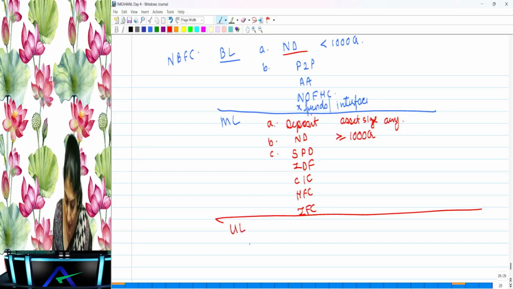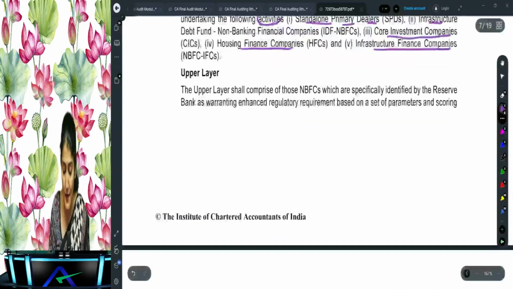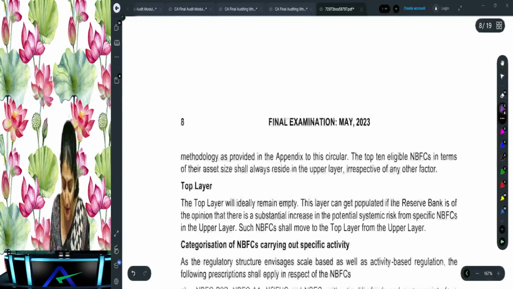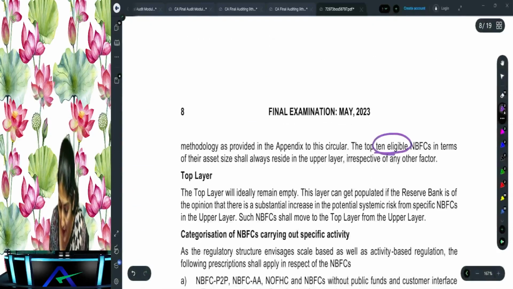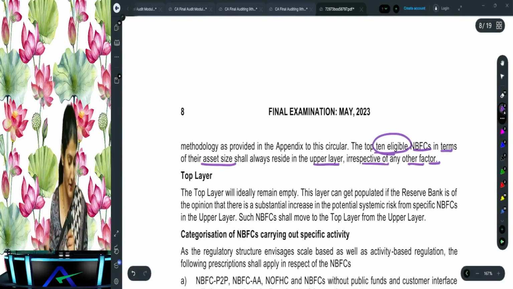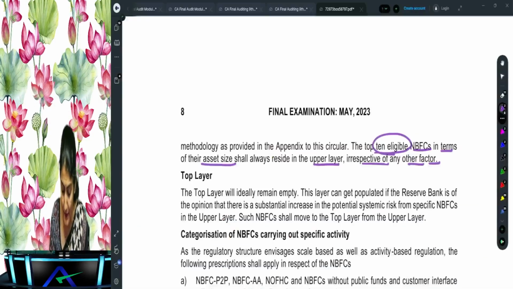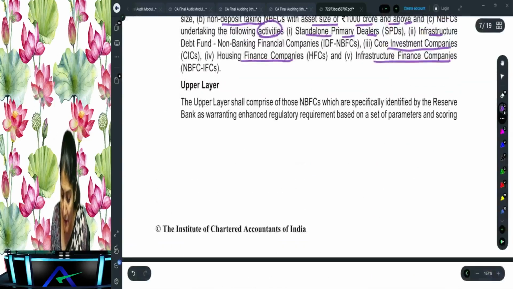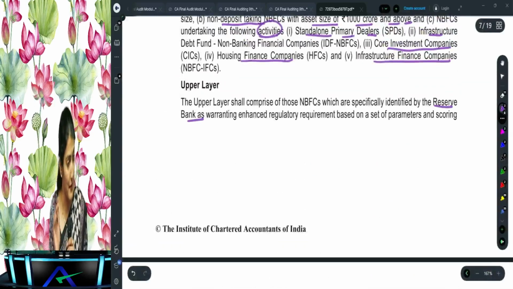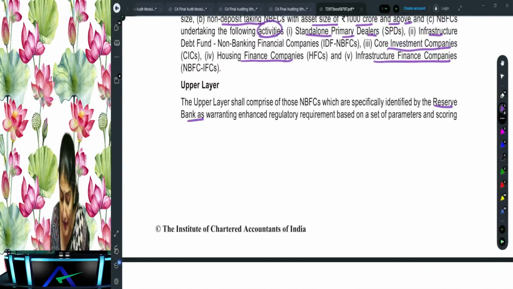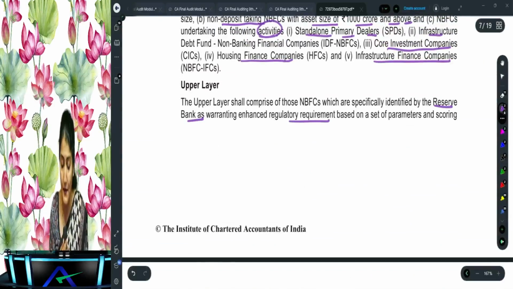Then after that you have the upper layer. Upper layer, it says based on the asset size, the top 10 eligible NBFCs in terms of their asset size will always reside in the upper layer irrespective of any other factor. These are the top 10 eligible NBFCs identified by the Reserve Bank as warranting enhanced regulatory requirements based on a set of parameters and scoring.